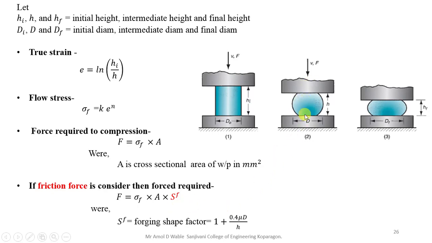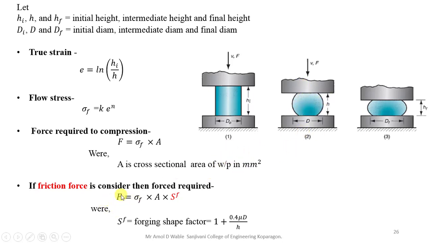For that condition, what will be the force? Remember that for both cases, the values of the forces will be different. So we are interested to find out the forces when there is friction between your workpiece and the upper or lower die.